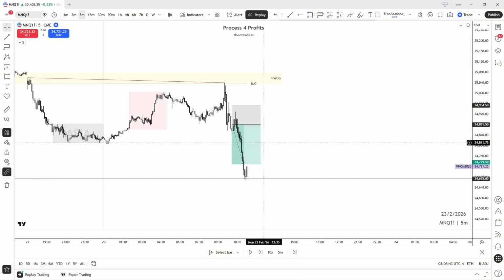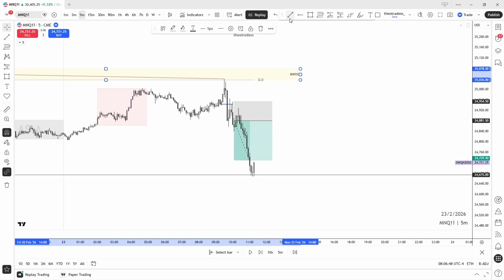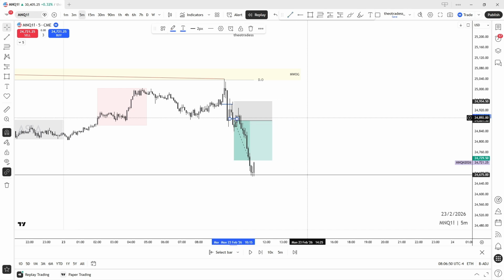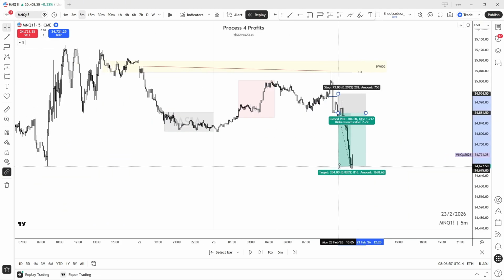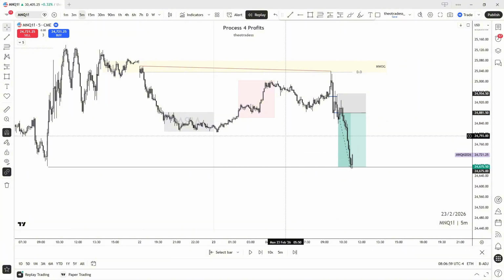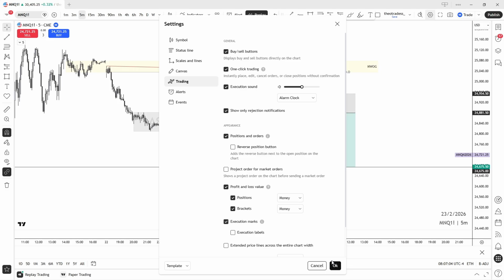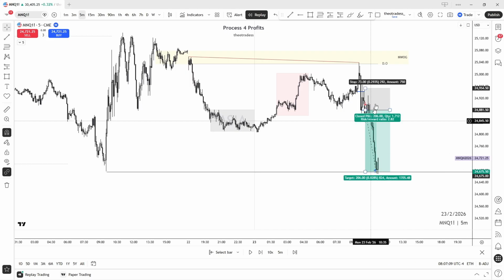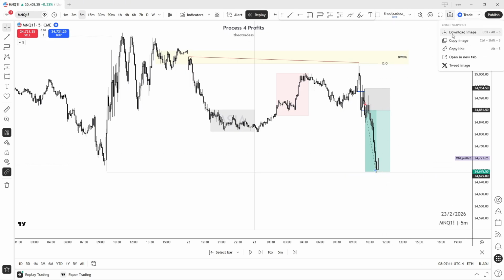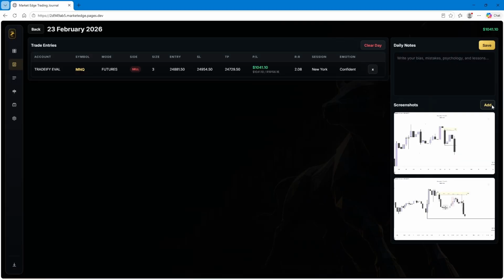I don't need this. Yeah, see at our initial change in delivery there. This is the continuation entry. And we might as well just put it here just for aesthetics for our journal. And you can even toggle on your executions just to make it look more realistic. That's what we want to see. So now when we go back to journal, we can clearly see how a winning profile looks, right?